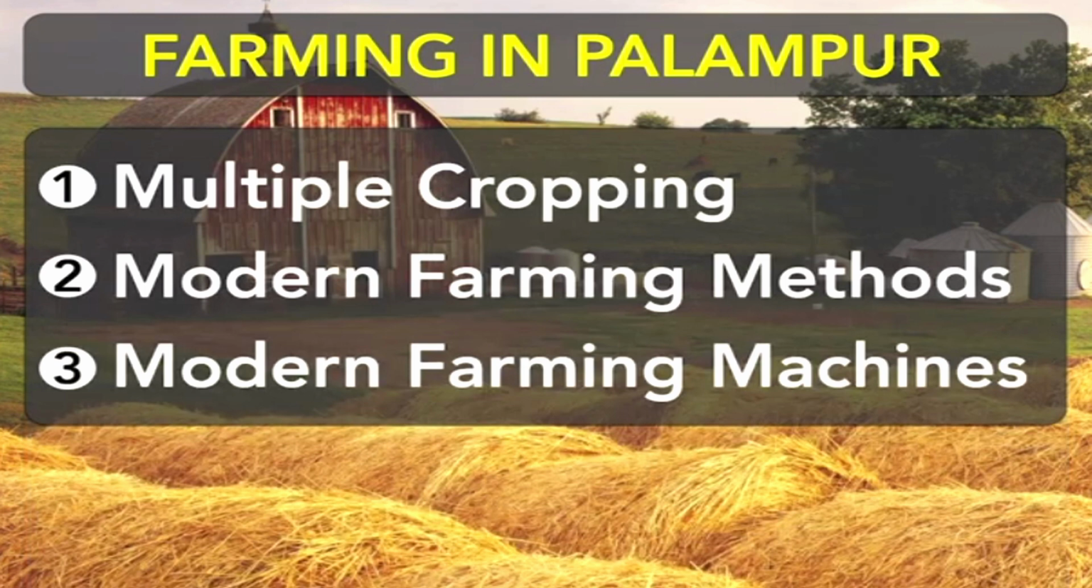So this particular kind of phenomenon is very useful in increasing or producing more crop from that same particular land area in a year. Okay, so this is really very helpful in increasing production. Now we will move to the next one, modern farming methods.